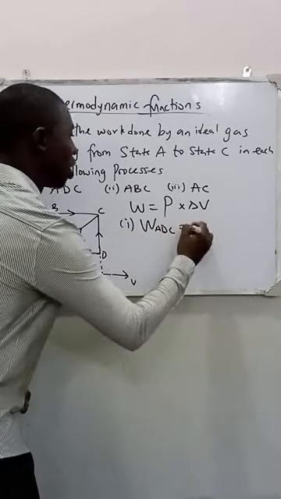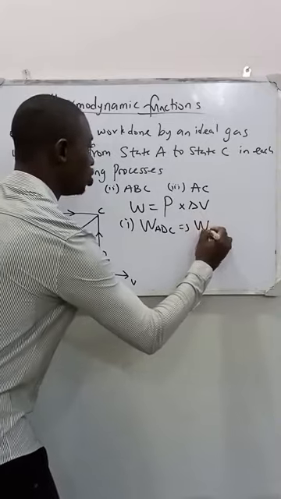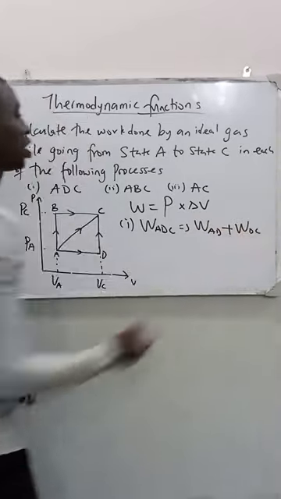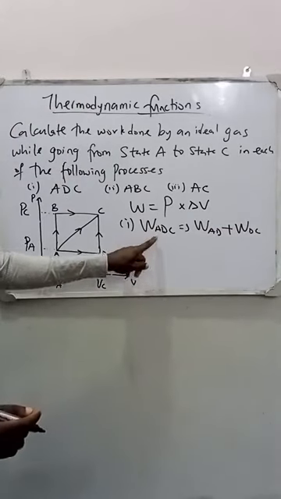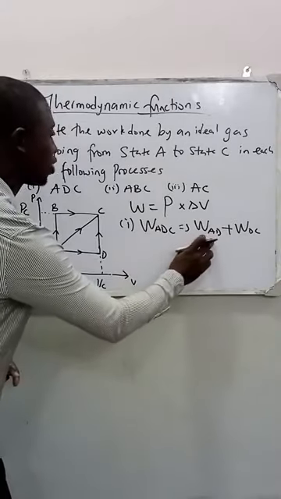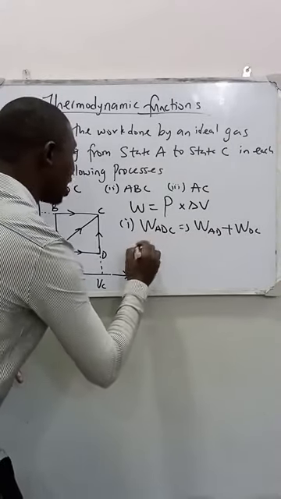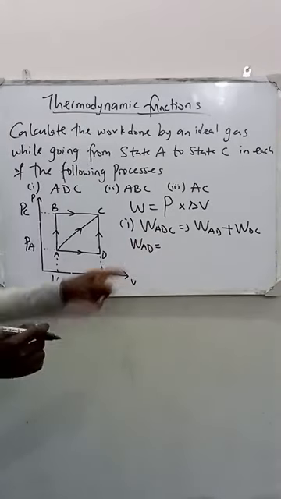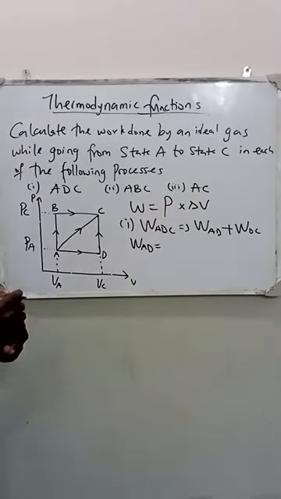Which implies that our work done from A to D, plus the work done from D to C, gives us the work done along ADC. Our work done from A to D is, don't forget, pressure times change in volume.